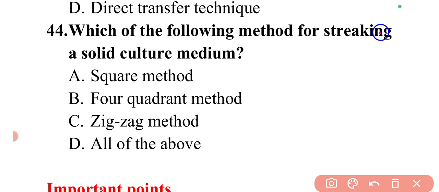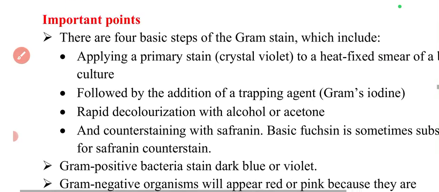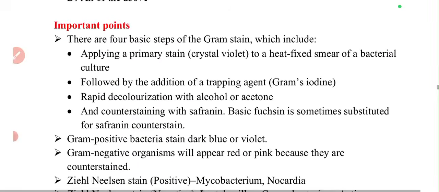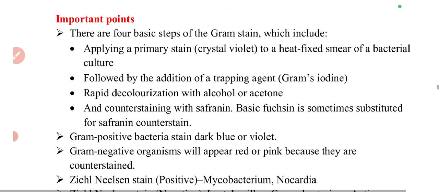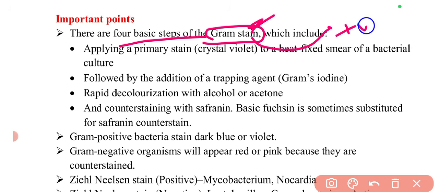So these are a few very important questions from this particular topic. Now I have added a few important points that are equally important, and questions can be framed from these points also. The first point is regarding gram staining. In staining techniques, gram staining is very important. There are basically 4 steps in gram staining. It is basically used to identify gram positive and gram negative stain.